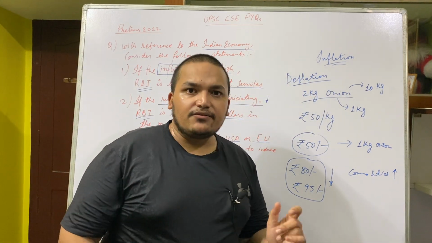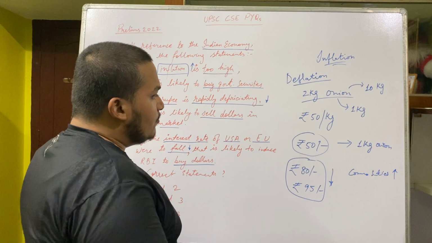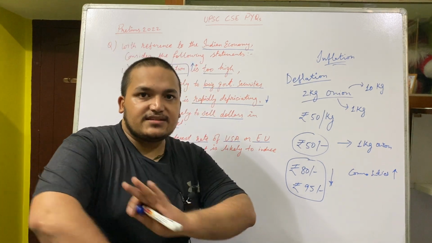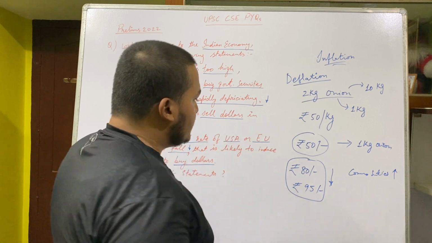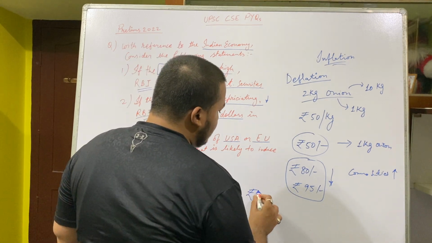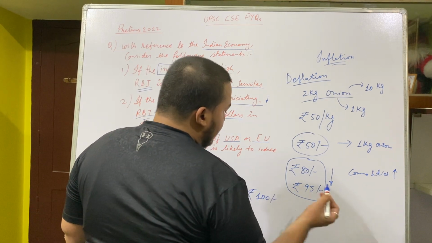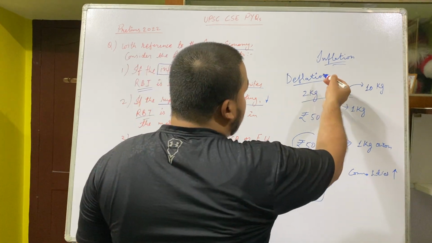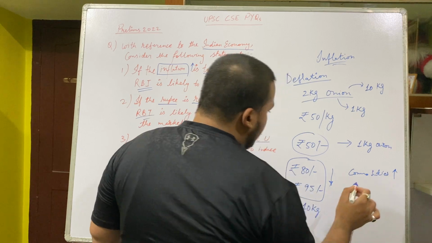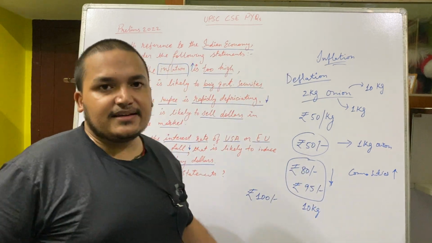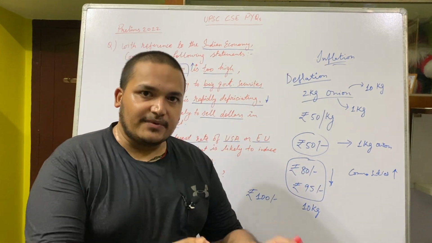Okay, so then what would happen? The commodities amount has increased drastically, but the currency has remained constant. Suppose there was rupees 100 of printed currency all over India and it has remained constant, but the onion has gone to 10 kg. So what would happen? The onion sellers will say, please take my onions, give me currency.